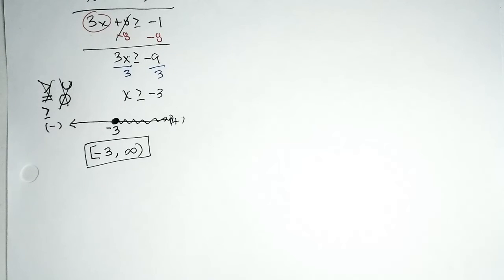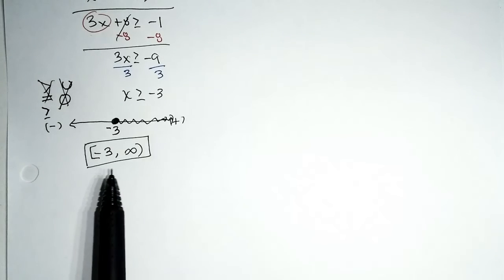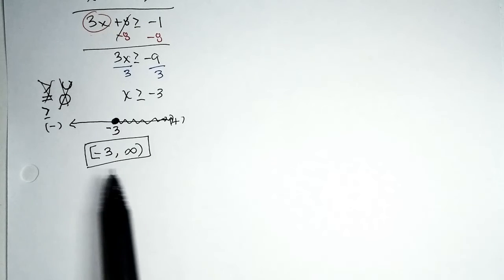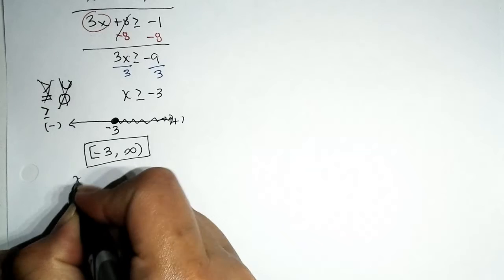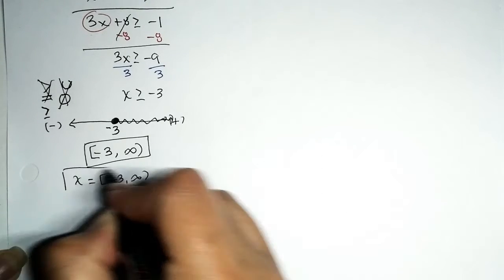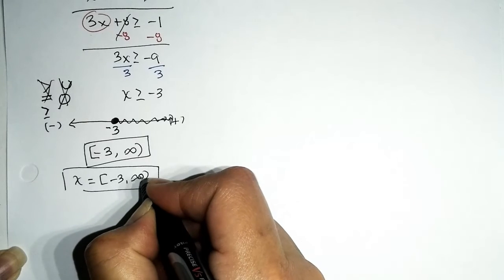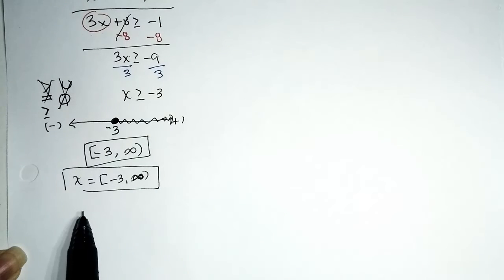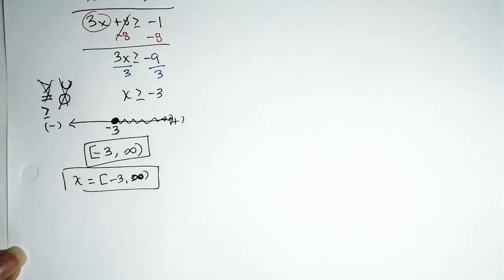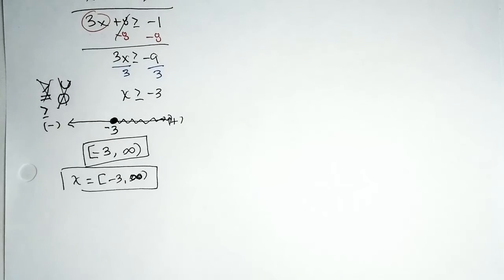But sometimes what I tell students is I need to know, do you understand what this means? When we give the answer in interval notation, we're telling the reader that the solutions for x is all these numbers in this interval. So if you want, start writing x equals the interval, so that way you know what equals that interval: the solutions for x. This is something new that I started to do, so I may forget to do this again. Okay, so that is our first problem. We have 2 more in the agenda.